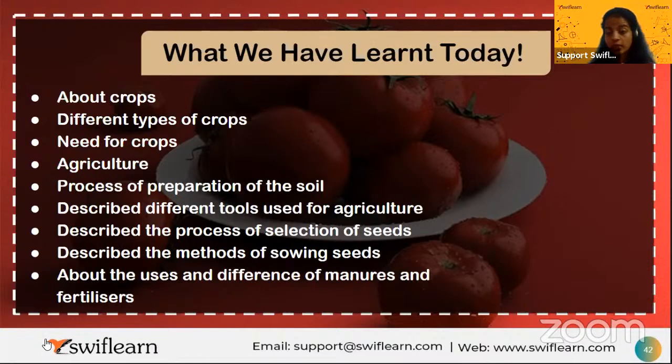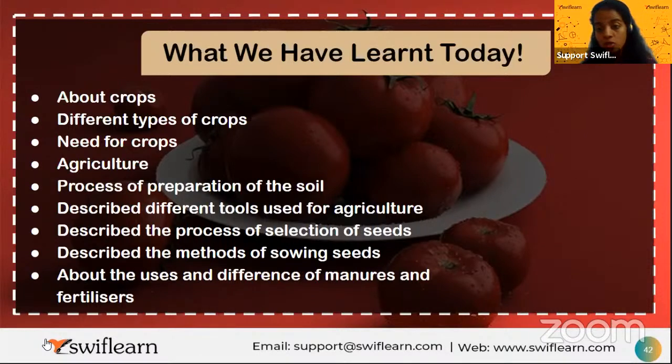Then the seed drill. I think the seed drill is very clear now. It is a combination of both steps, ploughing and sowing. There is a funnel, and there is an iron tube below that funnel. You add the seeds into the funnel, and through the iron tube they are sown inside the soil at the right depth. Then you have the cultivator. The cultivator is a plough connected to the tractor. So those are the different tools.